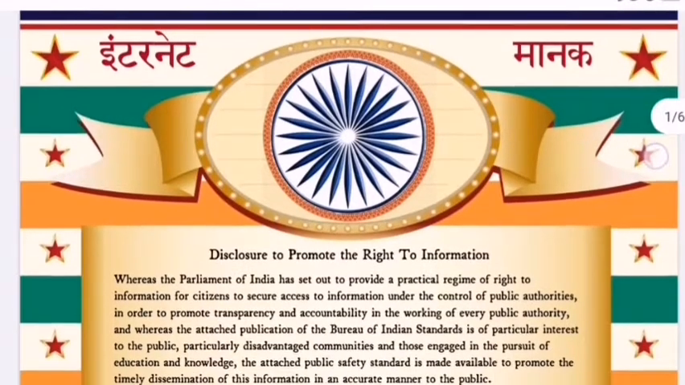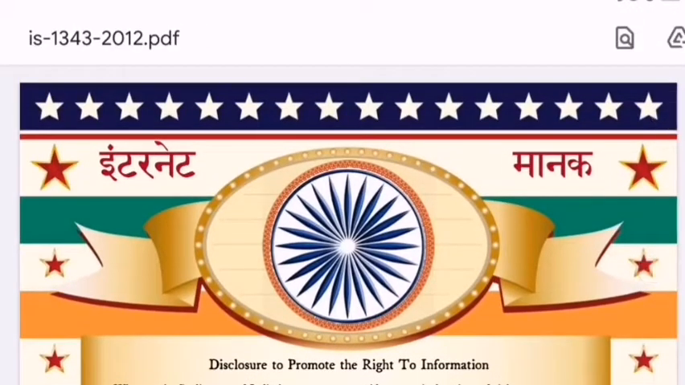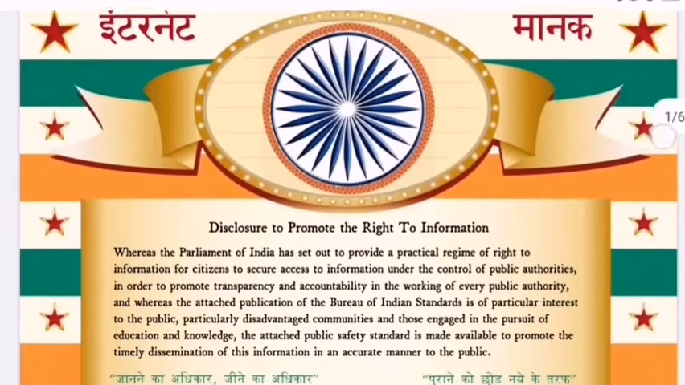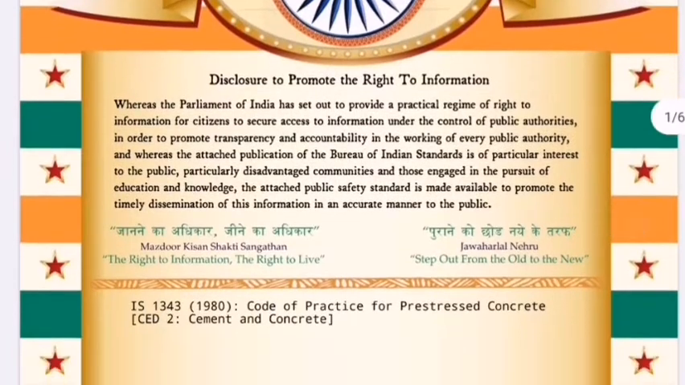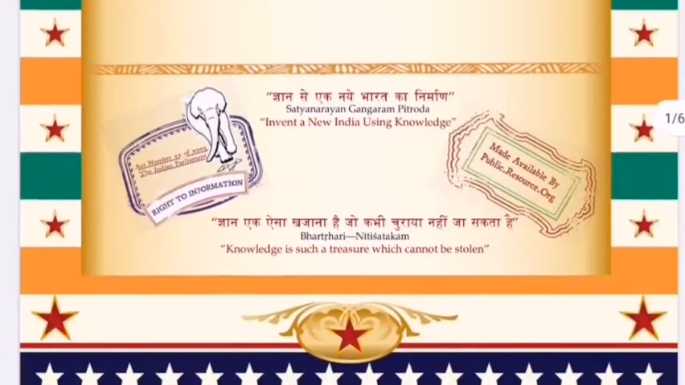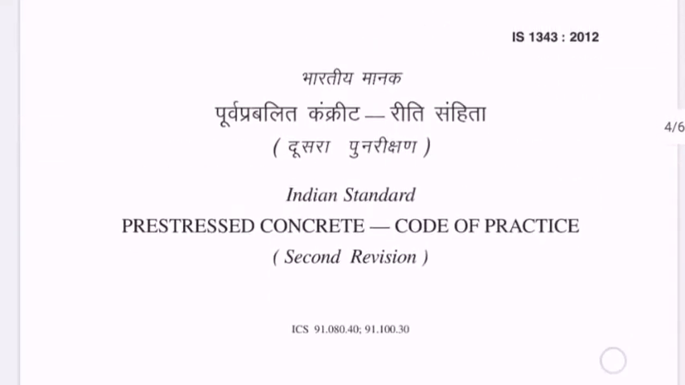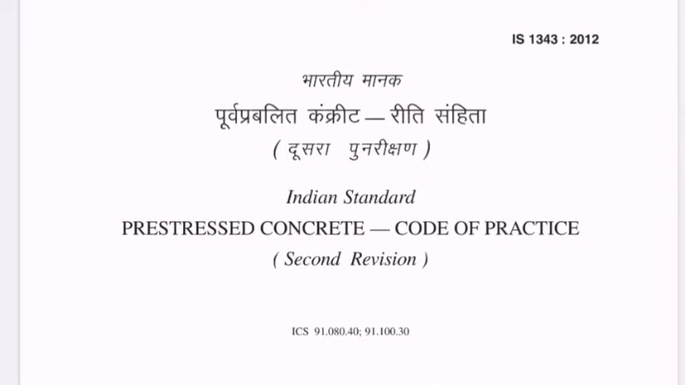So here I am going to explain the losses of pre-stress in the IS 1343 2012 code book. Before that it was IS 1343 1980, the code of practice for pre-stressed concrete, and the second revision was made to that particular code book, which is called IS 1343 2012, as you are viewing on the screen. So this is the Indian Standard pre-stressed concrete code of practice, second revision.